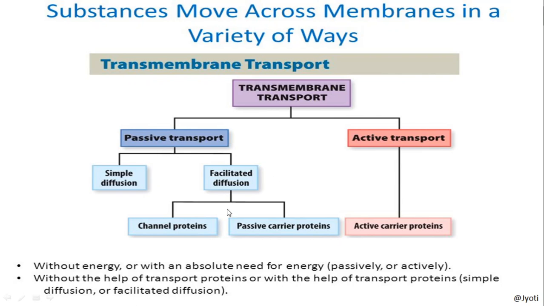Now these proteins which help in or which facilitate the process of diffusion are of two types, that is channel protein and the other is passive carrier protein. So in channel protein, the protein forms a channel which channelizes the substance from higher concentration to lower concentration through the membrane. But carrier protein attaches to the substance which needs to be transported. Then the carrier protein moves within the membrane, then transports the substance.